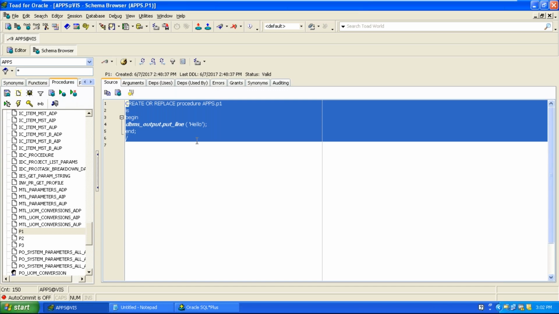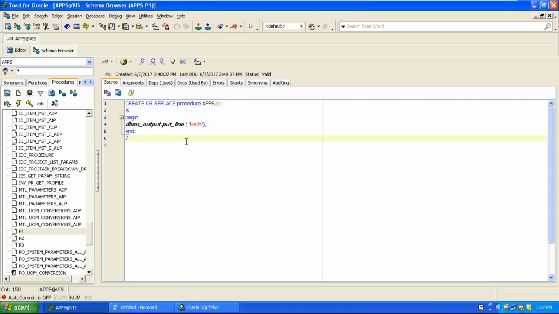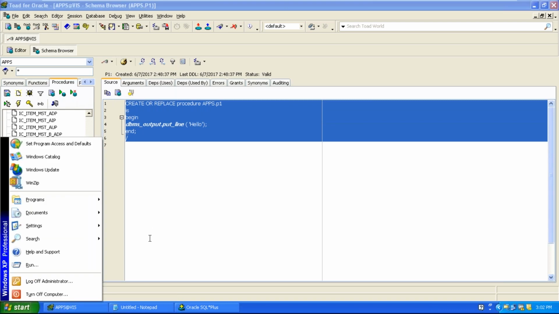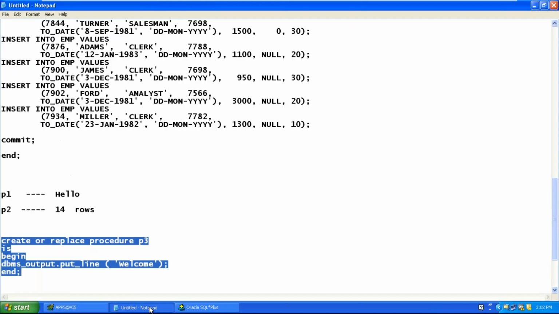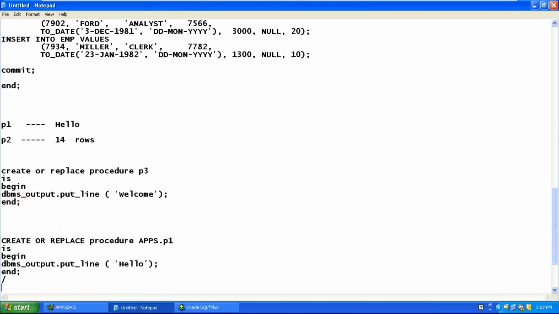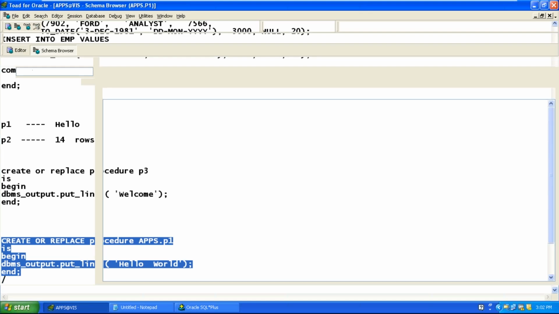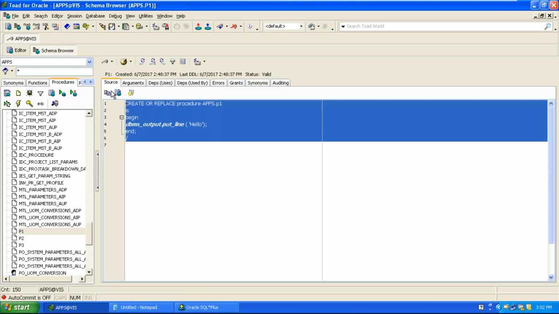Okay. If you want, you can recreate it. So you just copy the code somewhere in your notepad, and whatever you want, instead of hello, you want hello world, you can edit the procedure, isn't it? And then recreate it. Create or replace, as the name suggests: if the procedure is already there, the old procedure will be replaced with the new procedure.